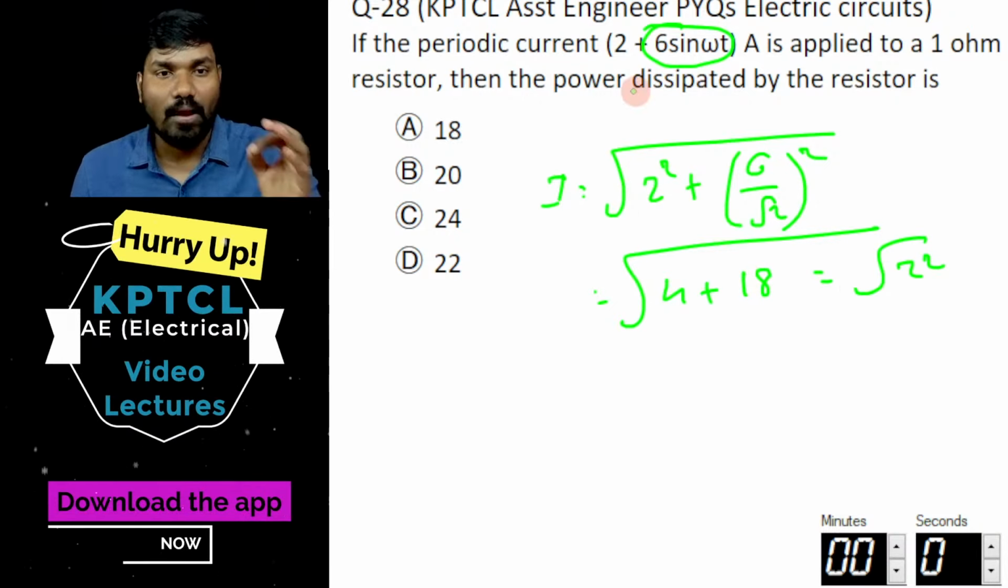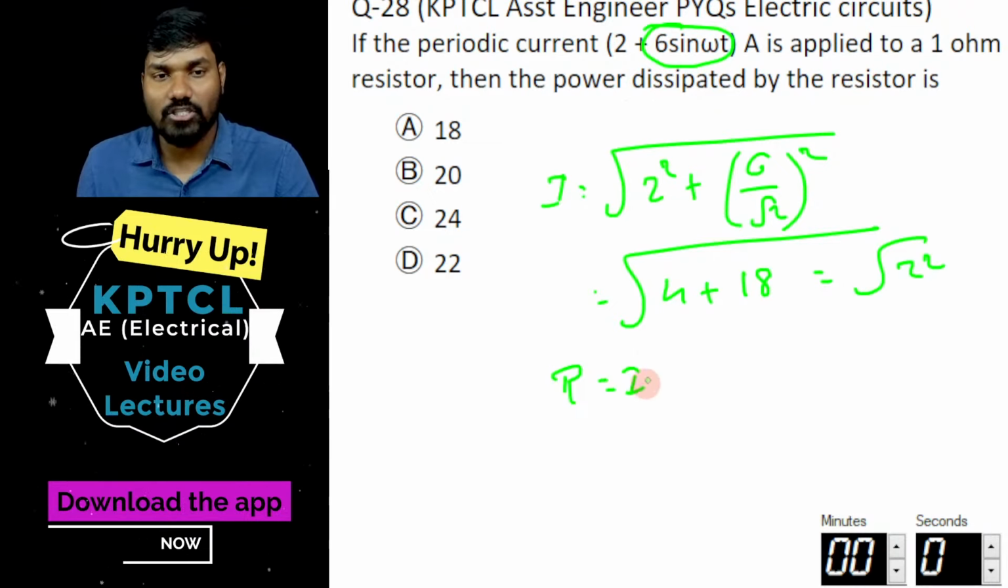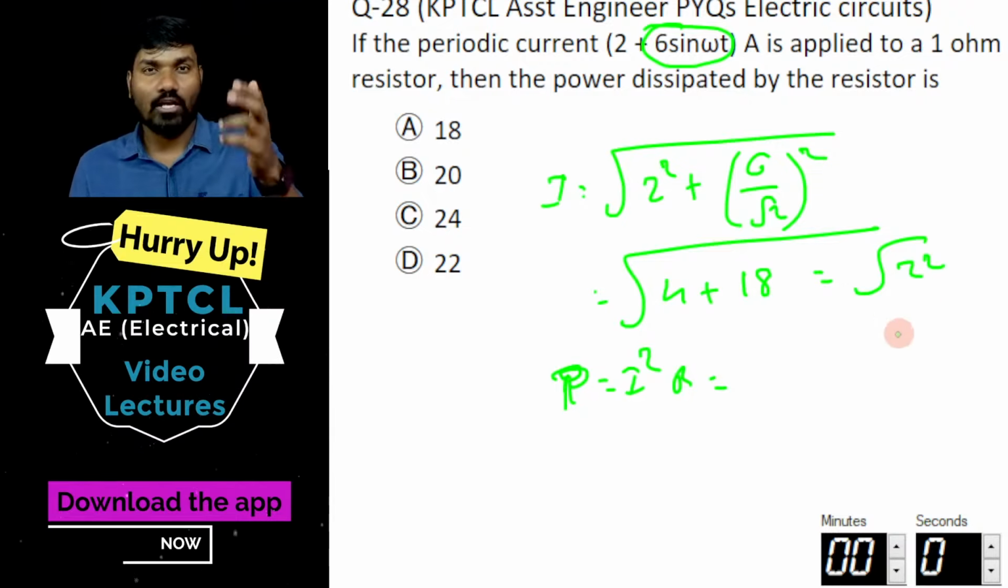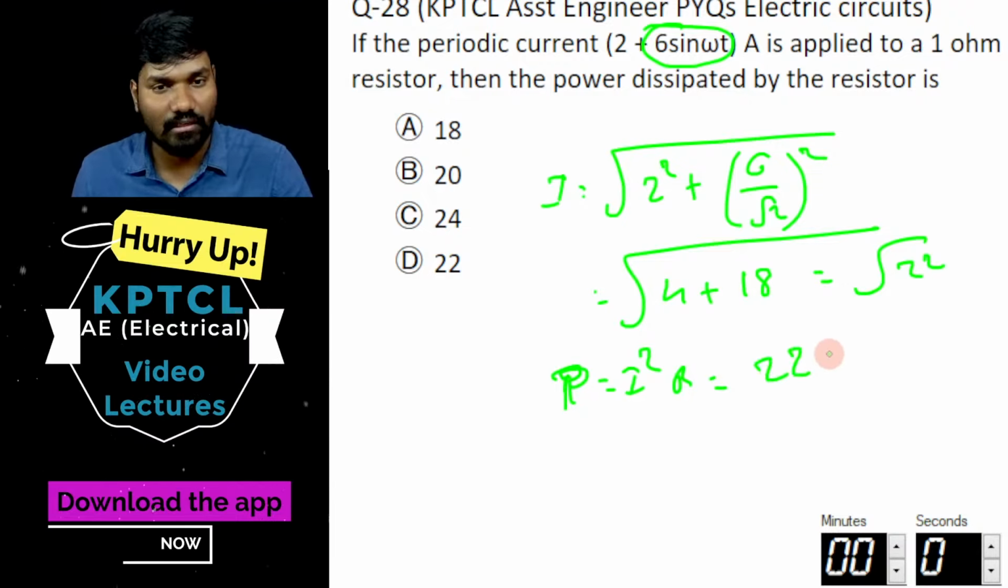Now what is said? Power dissipated in the resistor of 1 ohm. We know P is equal to I squared into R. Root 22 squared is 22 itself, into 1 is 22.